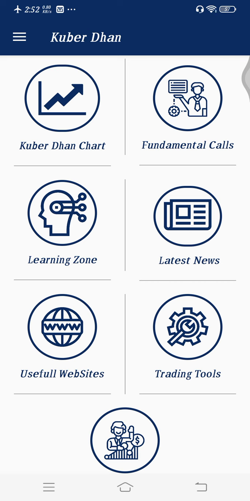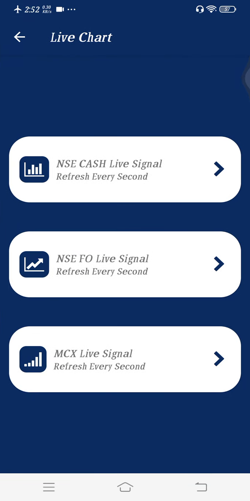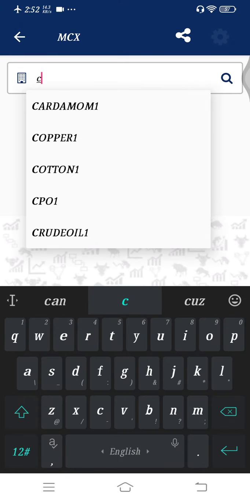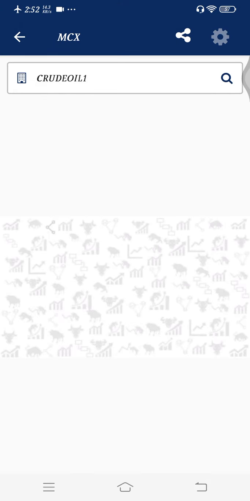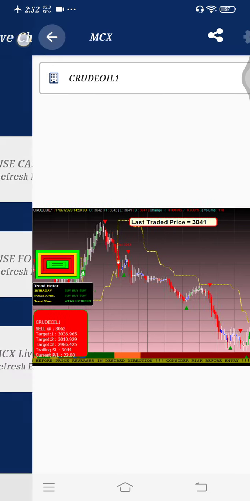First of all, I am demonstrating this application. This is Kuberdhan charts, live charts, and EOD is completely free for lifetime. With this live chart we can identify trades. Let's suppose I am looking at crude oil on MCX. You can see that crude oil has fallen a lot. This is 22 rupees, the current profit.